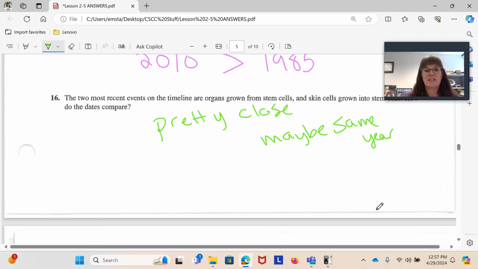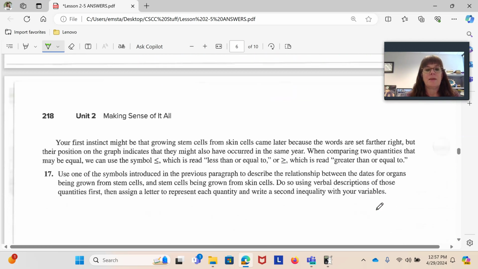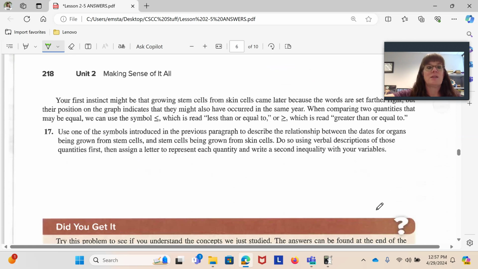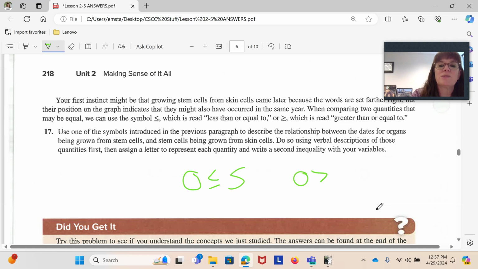So that's number 16. Number 17, which is on the top of page 218, says, well, maybe we can use the less than or equal to or greater than or equal to sign then, because we could compare them that way. So we could say that comparing organs and stem cells could be less than or equal to. We could have also written it the other way, greater than or equal to, because we think they are pretty close. So one might be slightly before or slightly after, but we can definitely use that inequality to include the possibility that they're the same year.